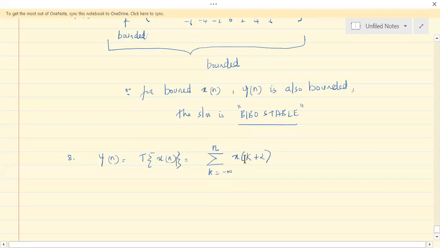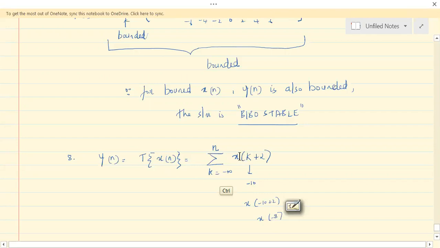Now, this k will take negative values. Say k is minus 10. So what would it be? It would be x of minus 10 plus 2, so x of minus 8. So the response to x of n is giving us x of minus 8, which is a future value.